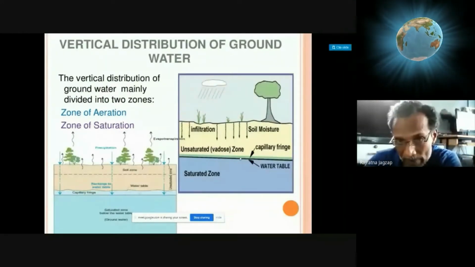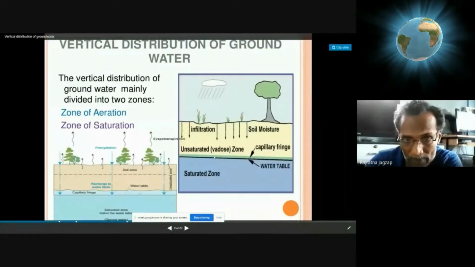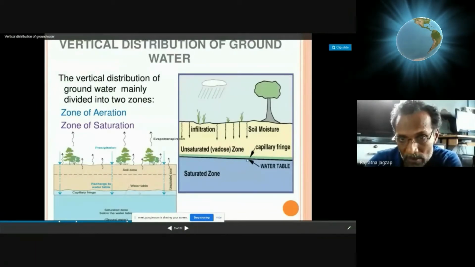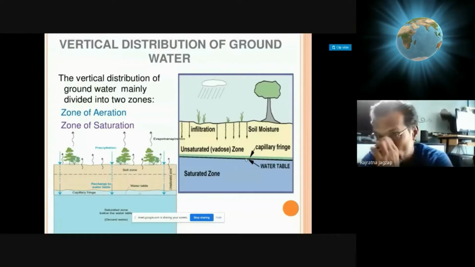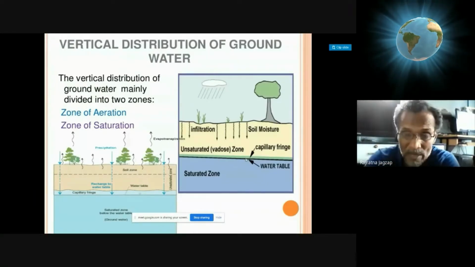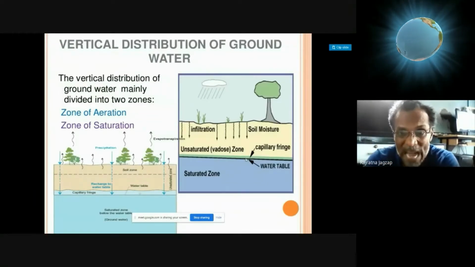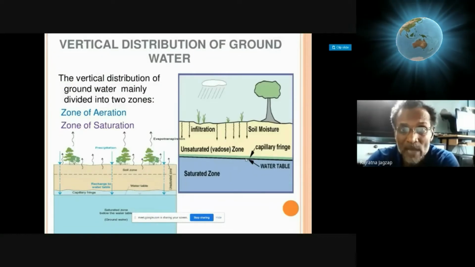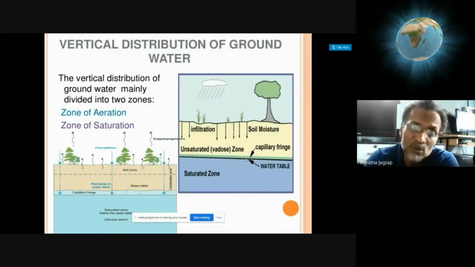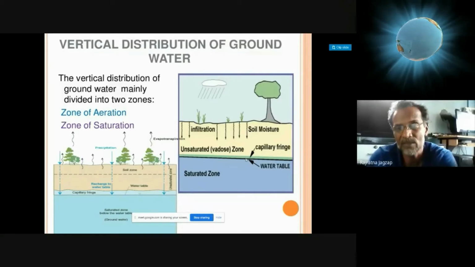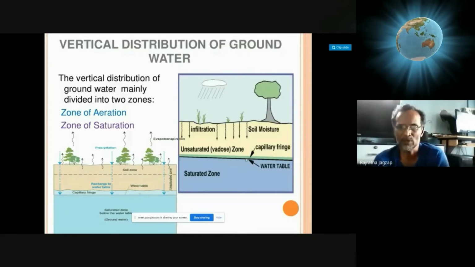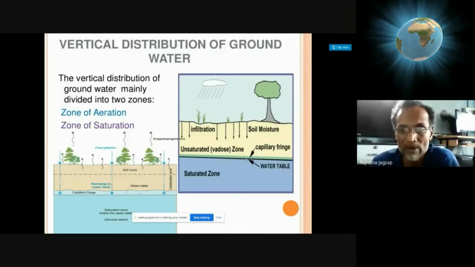Okay, so the capillary zone is the zone where water is rising against gravity by the mechanism of surface tension and capillary action, where interparticular gaps act as fine tubes or capillaries, and those tubes of interparticular gaps of sediments or rocks are the capillaries in which the water rises.